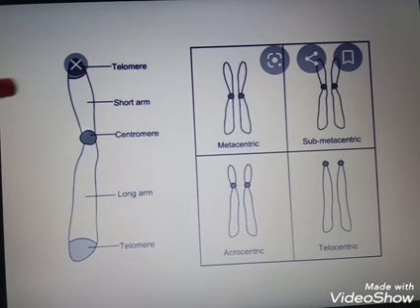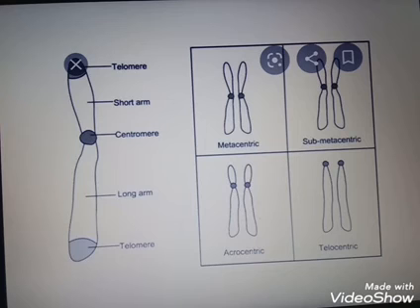In this picture you can't see the kinetochore. In textbook page number 139 you will see the kinetochore. So here the chromosome has two arms. Here one is the short arm, another one is the long arm. These two arms are connected by the centromere. In all cases these arms are not short and long. Okay, so based on the position of the centromere,